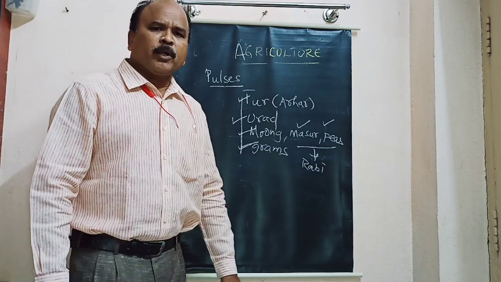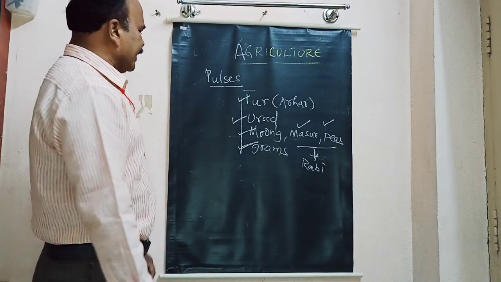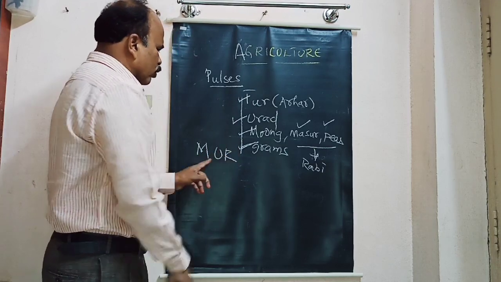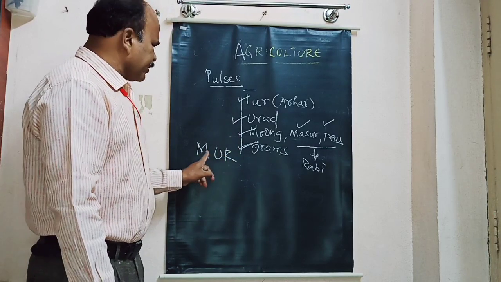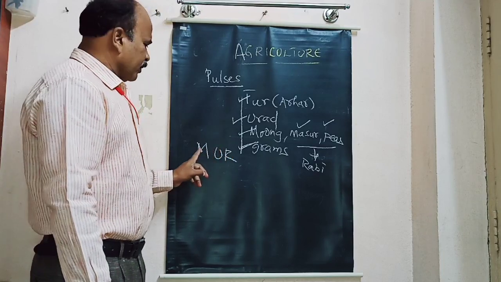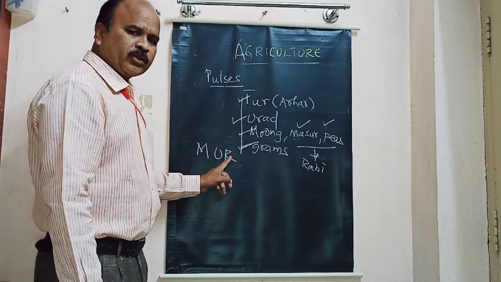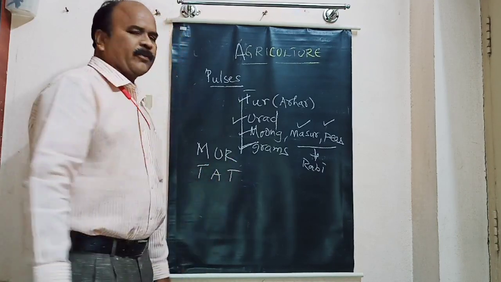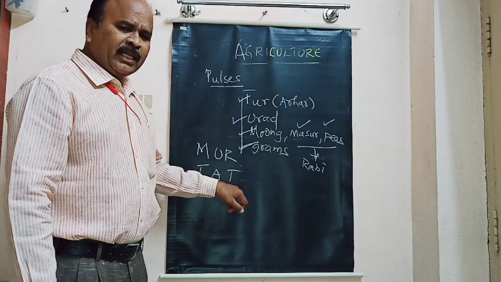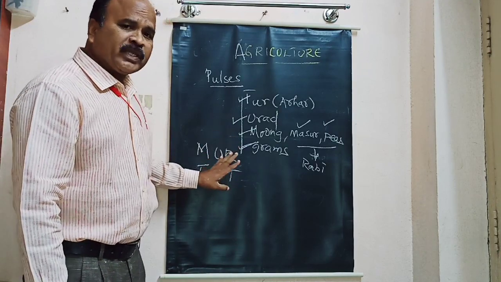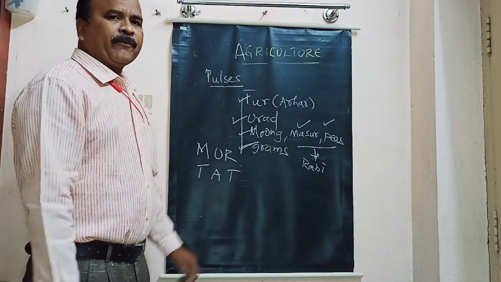So what are the important pulse growing states in India? You must remember 3 states. MUR: Madhya Pradesh, Rajasthan and Uttar Pradesh. Then Tamil Nadu, Andhra and Telangana. These are the major pulses producing states in India.